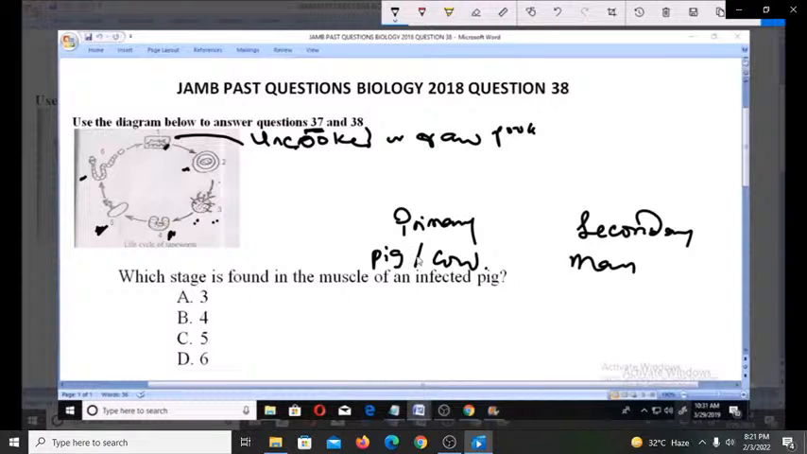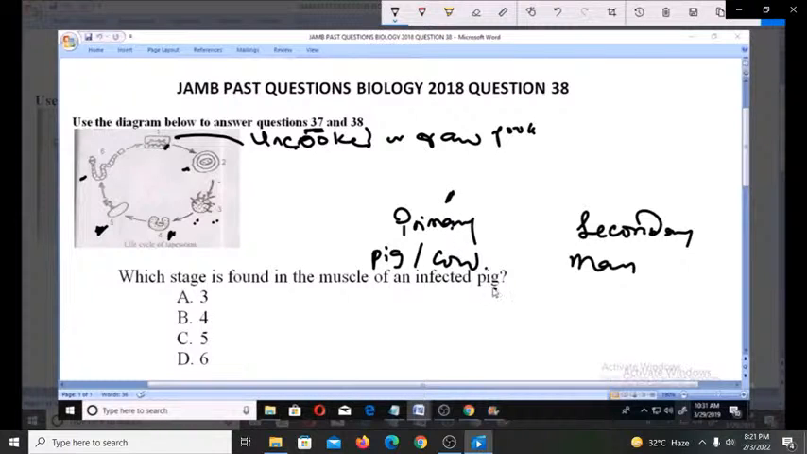You understand? The eggs are taken up by the primary host during grazing. So things like pig and cow get the egg when they are grazing. The eggs develop into embryo with 6 hooks and covered with protective shells. Now at this stage, it adheres to the muscles of the primary host.